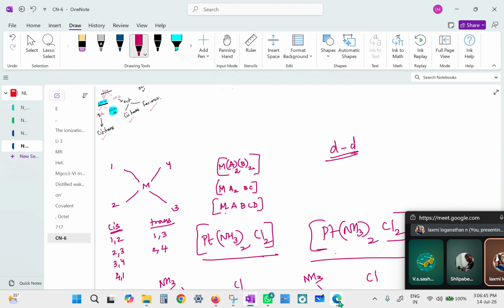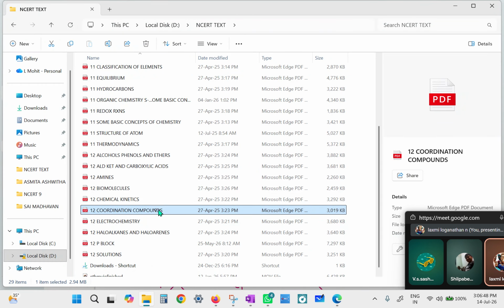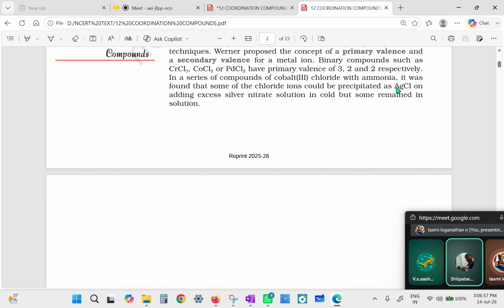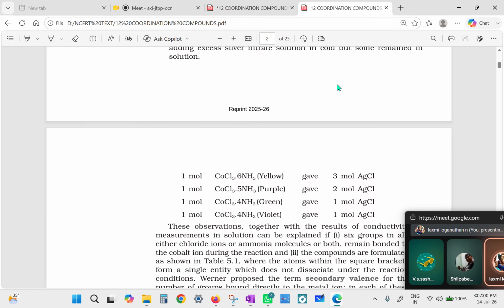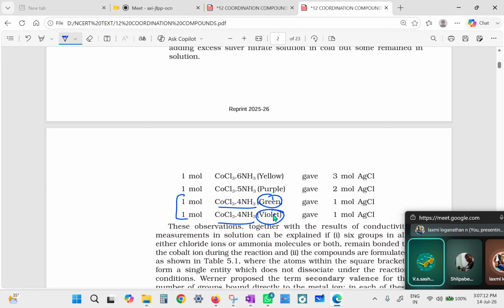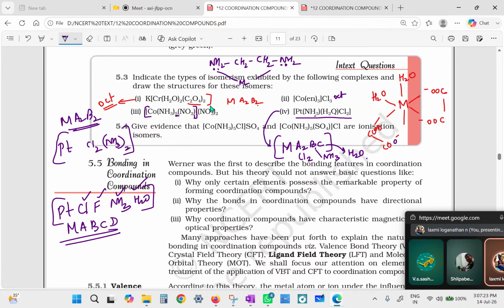In fact, I'll just open the textbook once again. If you look at the Werner's theory, remember we had two different compounds, two compounds having same composition but different colors. See here. What about this one? Same composition but they have different color, green and violet. So obviously ligand arrangement pattern would have been different. That's why they are giving different colors. So different arrangement of ligands may land you into different colors also. Okay, so that case is clear.